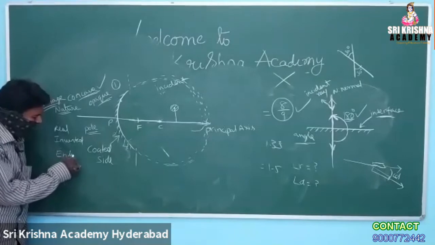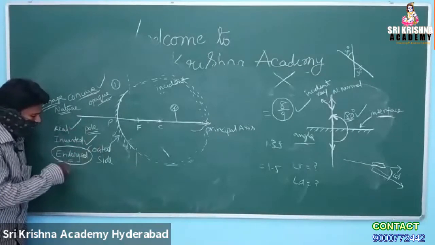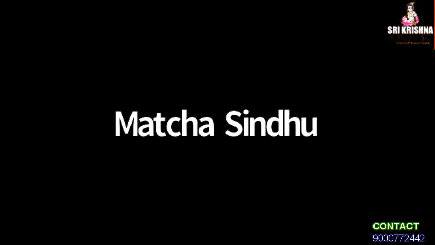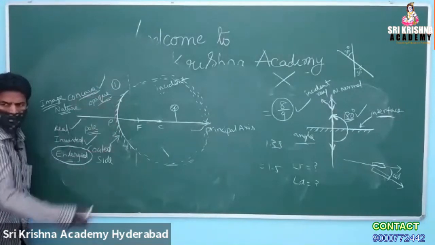Enlarged or diminished? Are you sure? Diminished. Real is good, inverted is good. What about this one? Diminished, sir. Let us see. Just now you came to understand the concept of the ray mechanism which is falling on the mirror.